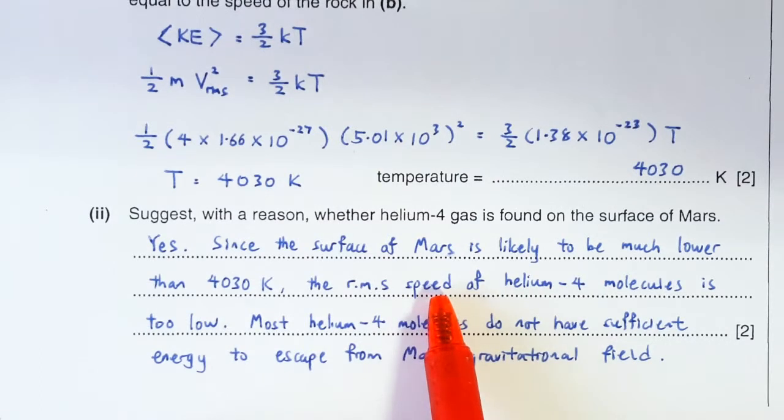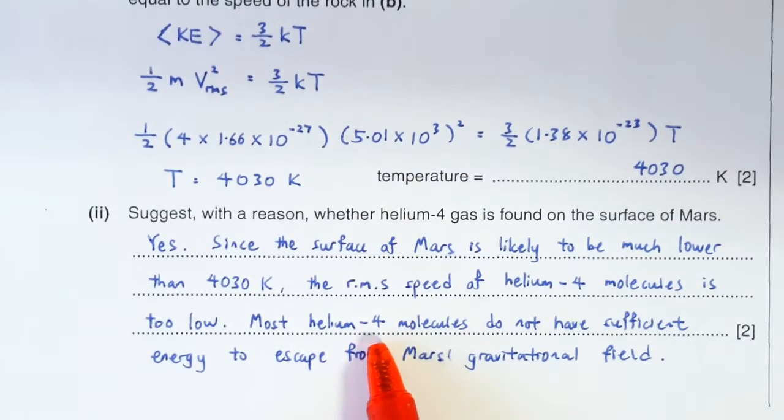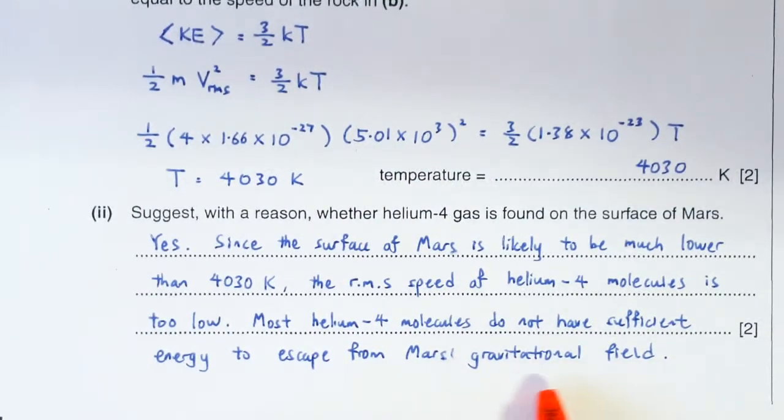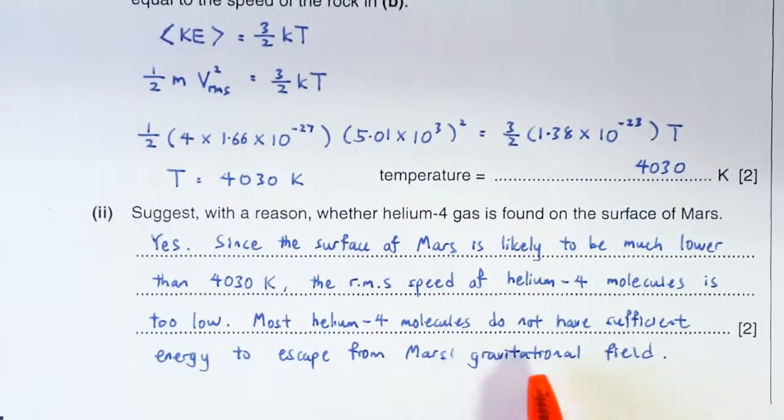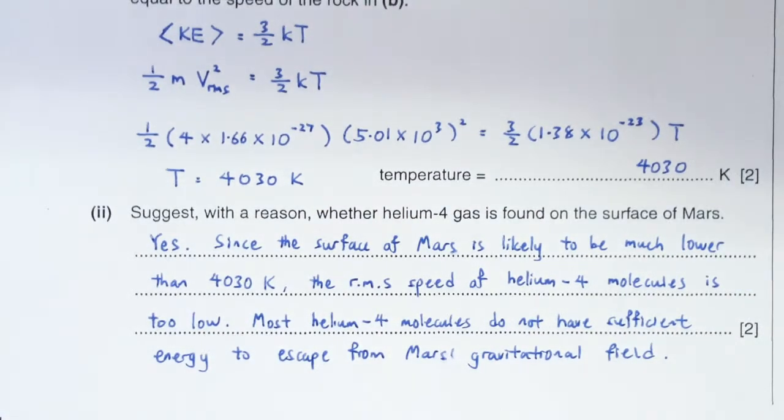So most of the helium-4 molecules will be traveling at speeds much lower than the escape velocity. So most of them will not have sufficient KE to break free from Mars' gravitational field. So they remain trapped in the gravitational field of Mars. Okay, I hope I've made it clear.